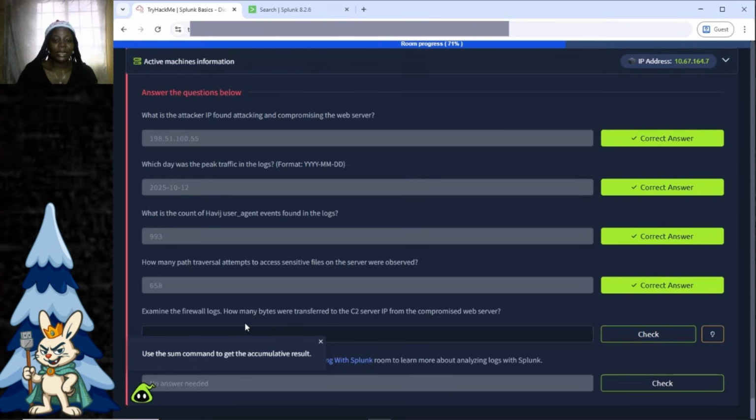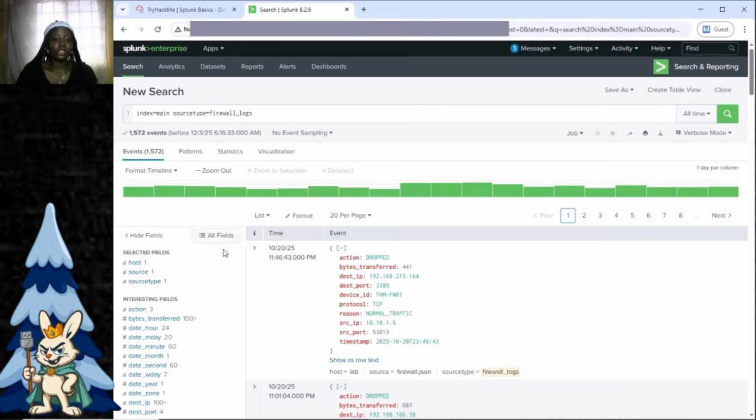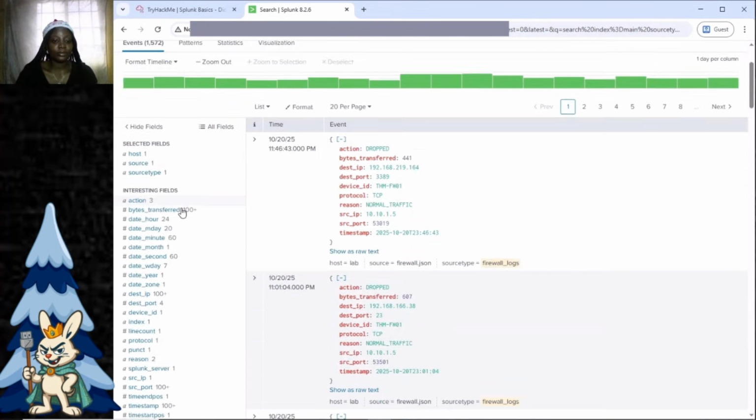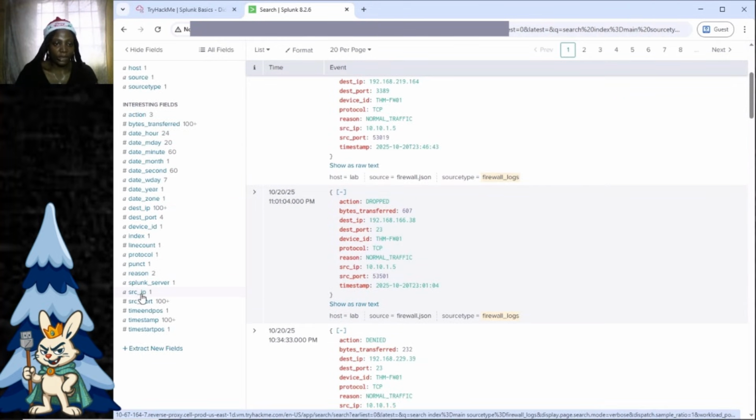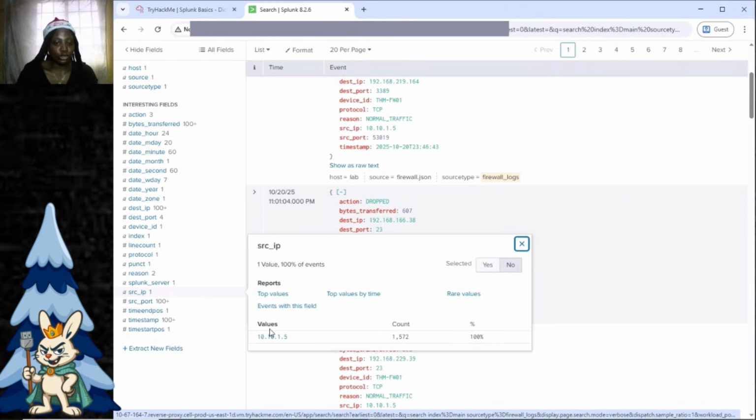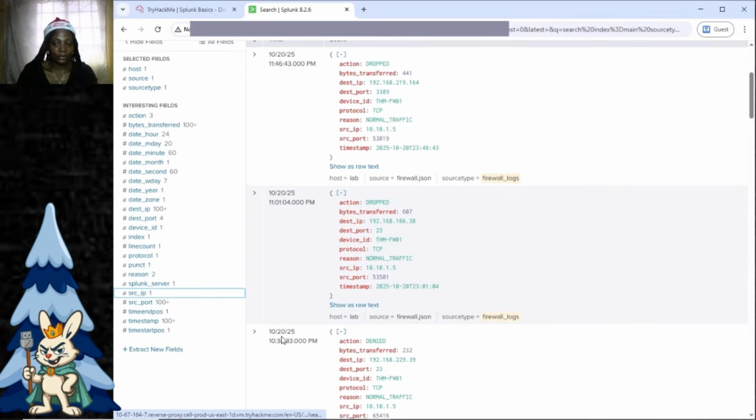Now what's the next thing? It says how many bytes were transferred to the C2 server IP from the compromised web server. So we need the source IP, and here we see there's only one source IP, so that has to be it.